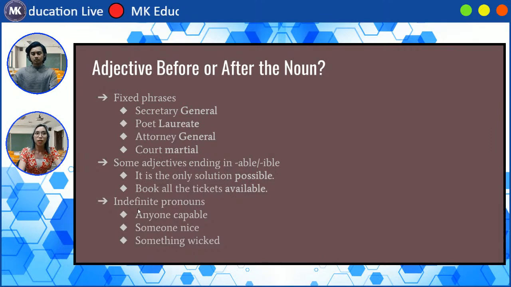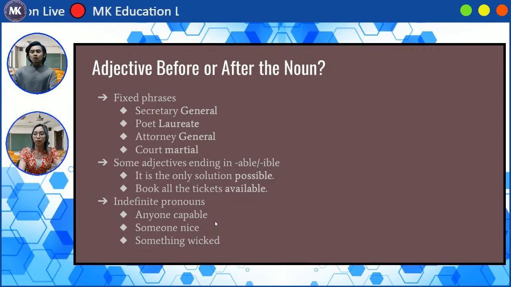And we have indefinite pronouns, anyone, someone, or something. Okay, the first example, we have anyone capable. Capable is our adjective here. Next one, someone nice. Okay, nice is our adjective. And the last one, something wicked, wherein wicked is our adjective.